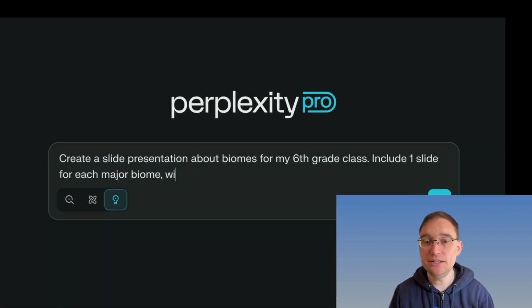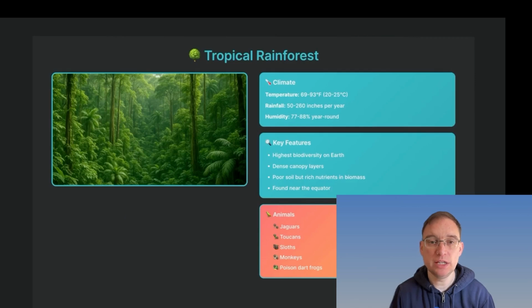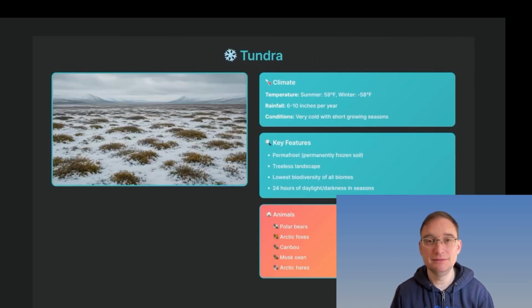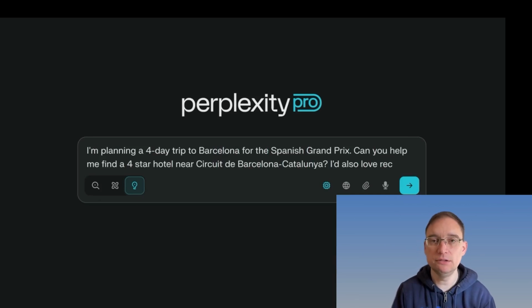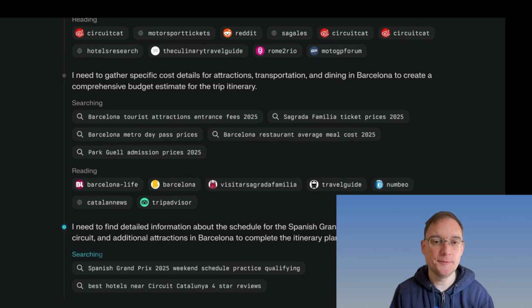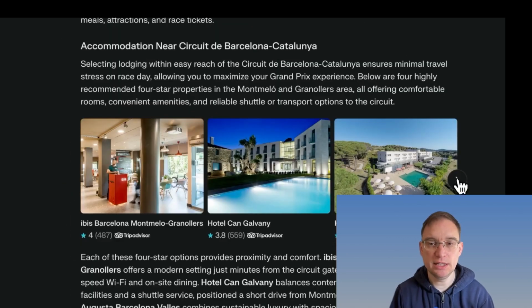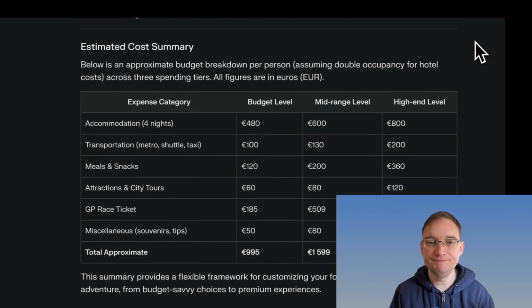You can bring your own classroom projects to life, create a slide presentation. Include 1 slide for each major biome with a generated photo, and that's what it's done. This is just crazy. Bring your travel project to life. So I'm going to Barcelona for 4 days on a Grand Prix. Help me find a 4-star hotel. Give me recommendations. And it'll start searching the net, building it for you. It's like your very own Google, isn't it? Bring every project to life. Try Perplexity Labs today.